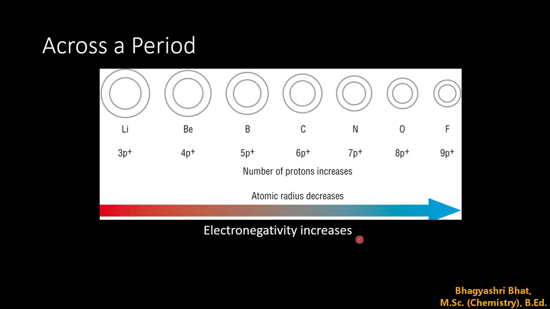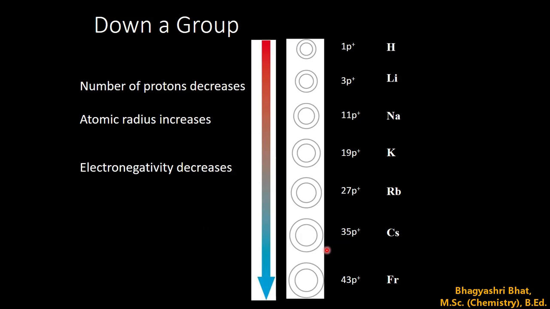In order to do this, the two combining atoms should have a large difference in their electronegativity value. When we move across a period, atomic radius decreases and electronegativity increases. When we move down a group, atomic radius increases and electronegativity decreases.